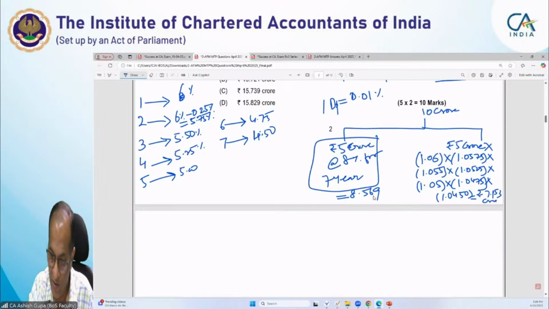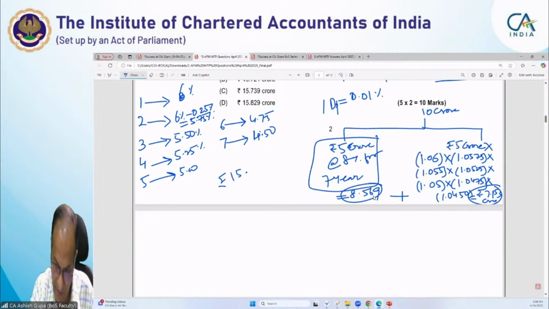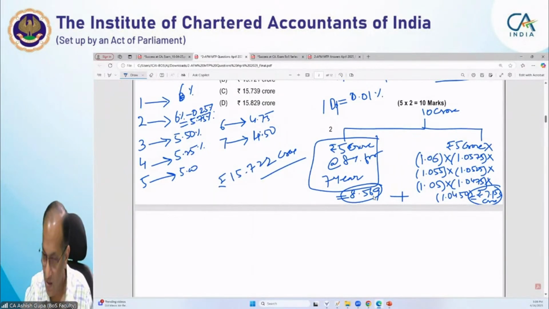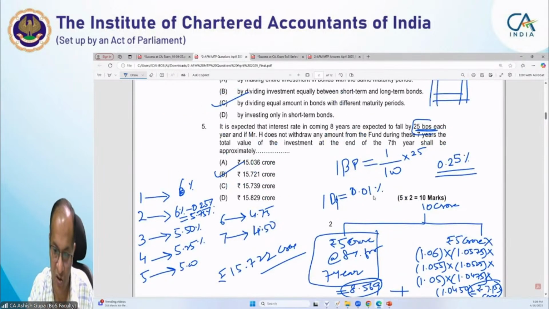So when I add up this amount and this amount, the total comes rupees 15.722 crore. So somewhere this answer is near to this.